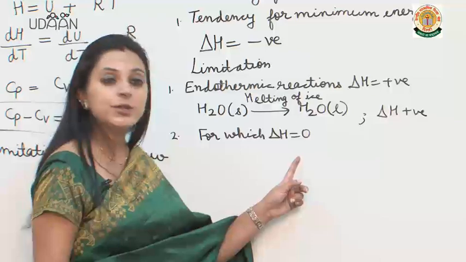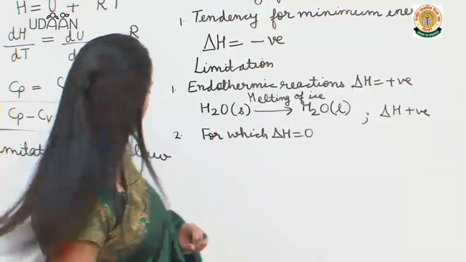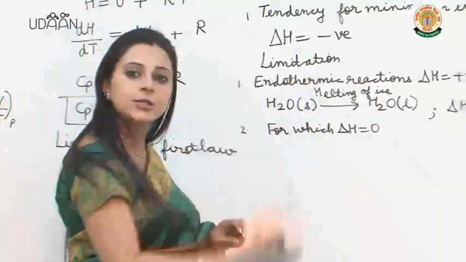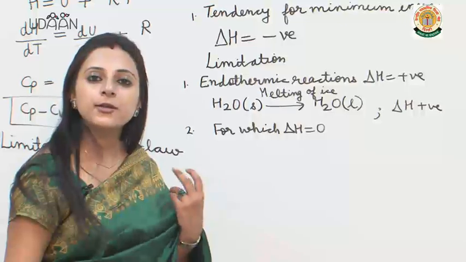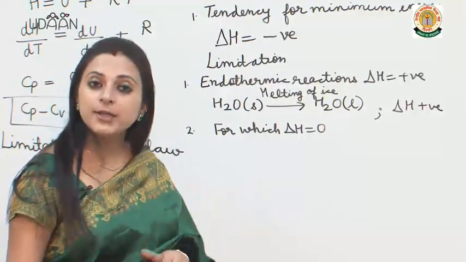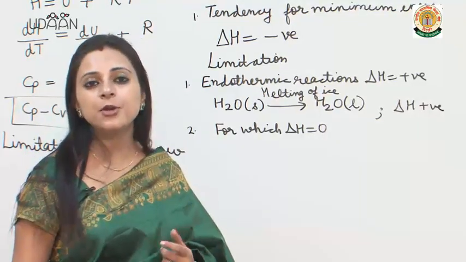That means delta H is 0, but still this reaction is spontaneous. That means delta H negative is not the only criterion to decide the spontaneity of a reaction. There are many reactions which are exothermic, but they hardly proceed to completion.